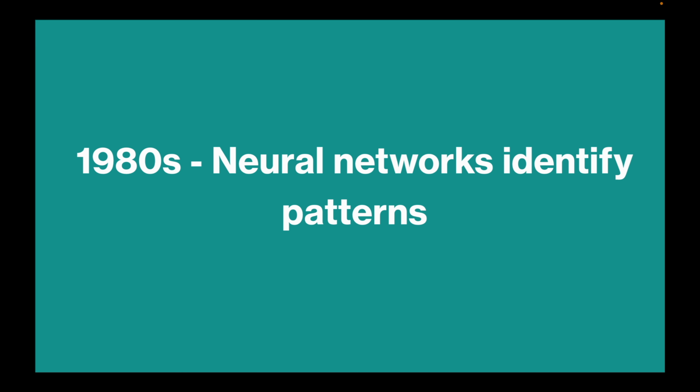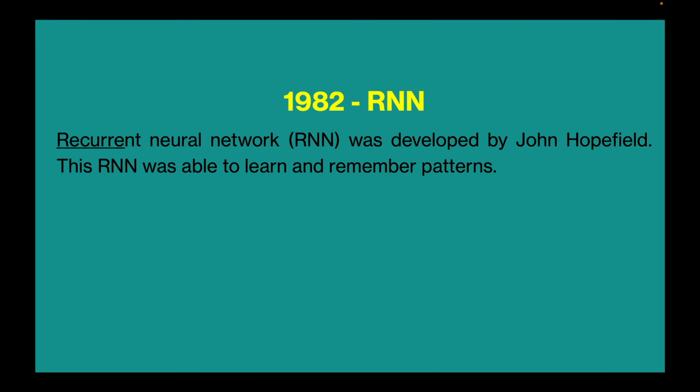In the 1980s, different research in natural language processing, artificial intelligence, and machine translation happened. In 1982, the Recurrent Neural Network (RNN) was developed by John Hopfield. This RNN can learn and remember patterns.